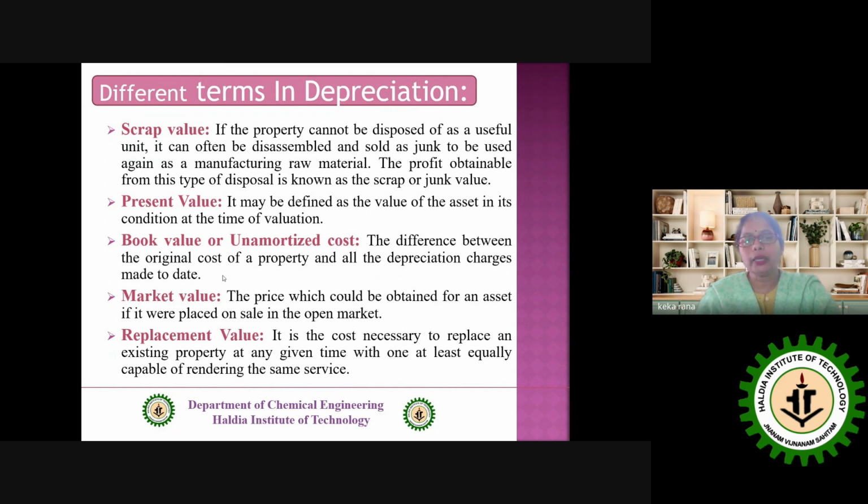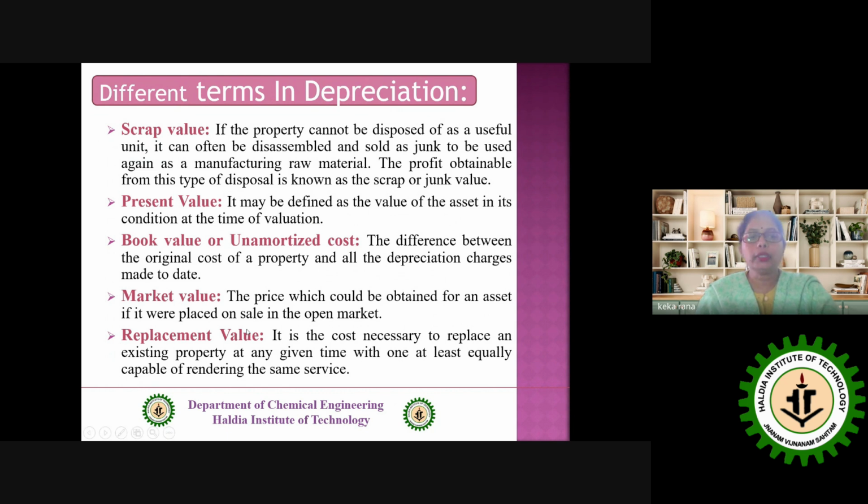Suppose we have a component, initially its cost is 100 rupees. And I consider that the lifespan is, suppose, 10 years. And I also consider that the first year 10 rupees decrease, the second year another 10 rupees decrease. That means throughout the second year 20 rupees is decreased. So if somebody asks you at the end of the second year, what is the book value or unamortized cost, the value will be how much? Original cost, that is 100, minus 2 into 10, that is 20. That means 100 minus 20, that is equal to 80.